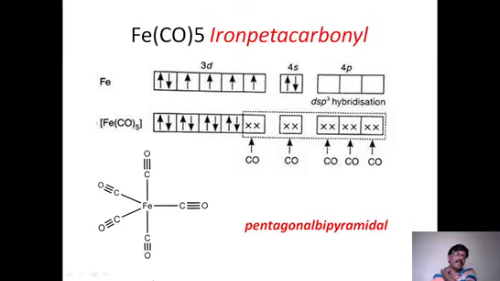So this is how we see the formation of iron pentacarbonyl is explained, and the structure is explained. The hybridization is dsp3, structure of this is trigonal bipyramidal.